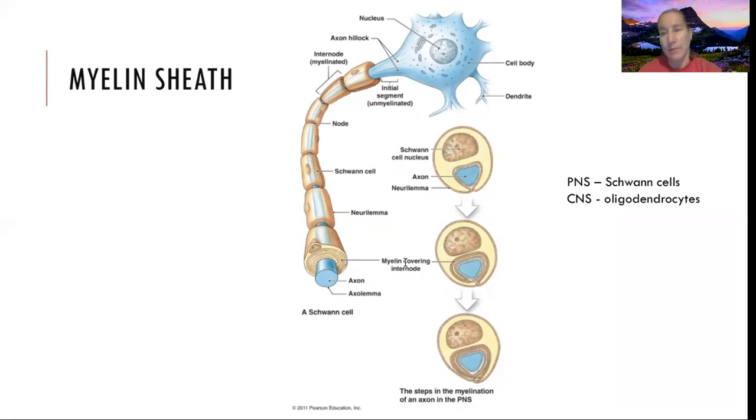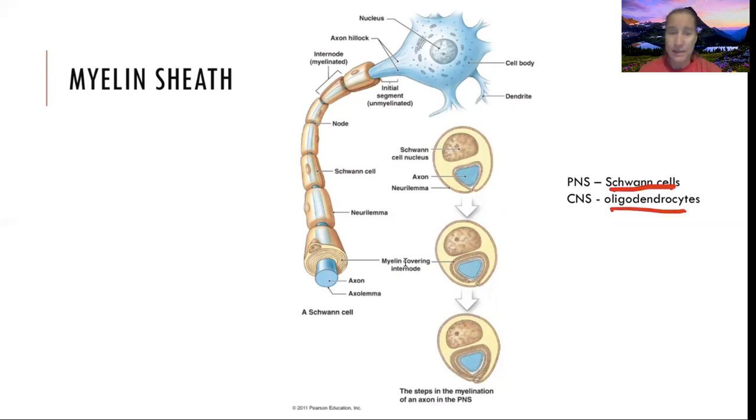Where is the myelin coming from? It's coming from those 2 different cells. And again, Schwann cells in the PNS and oligodendrocytes in the CNS. Whatever cell is making it in whatever location it's in, they're both producing the same kind of substance, this insulating protein lipid that surrounds the axon and helps insulate it, and it gets a better signal that way.